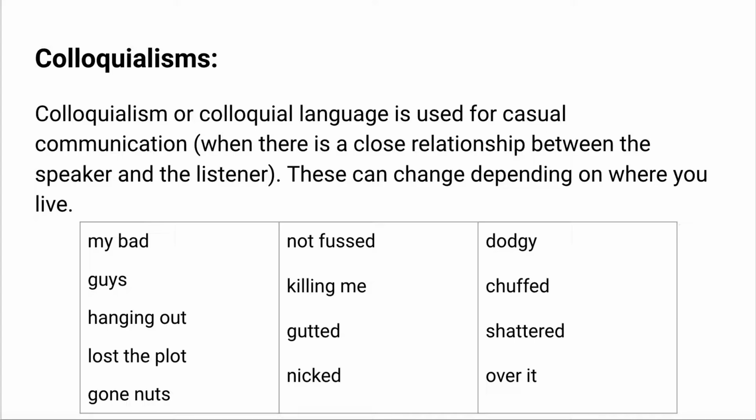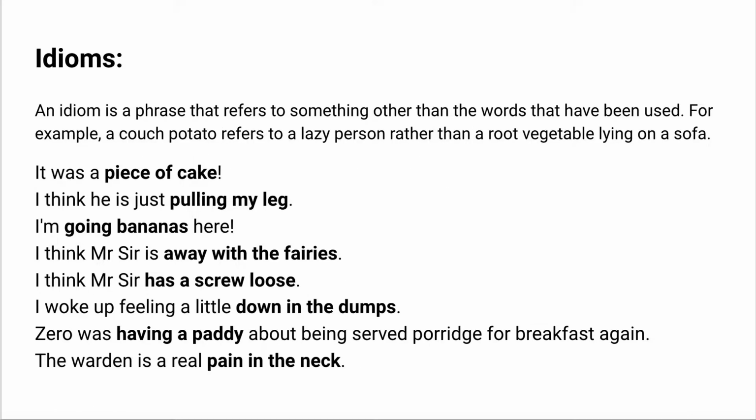And then the last thing we're looking at today are idioms. An idiom is an expression or phrase that refers to something other than the words that have been used. So for example, when we call someone a couch potato, we're not saying that they're a potato that's on a sofa, but it's an expression that means that someone's lazy. So there are more examples here: piece of cake, pulling my leg, going bananas.